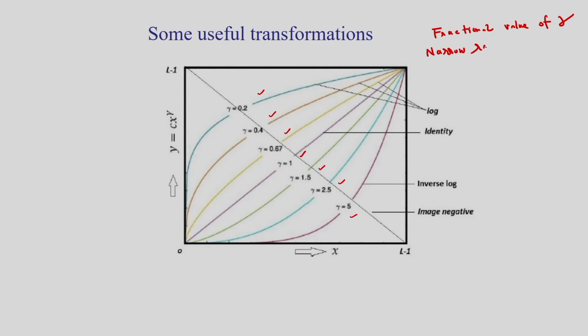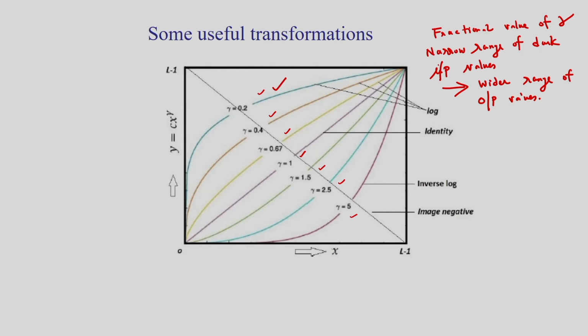That means the narrow range of dark input values is converted into a wider range of output values. You can see here this transformation, gamma equal to 0.2.